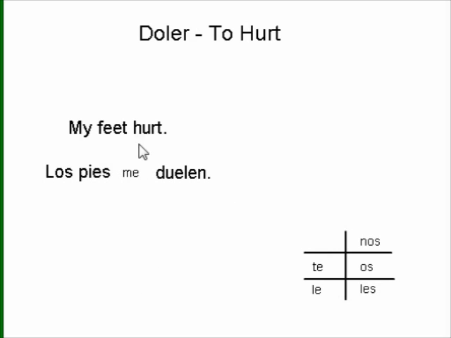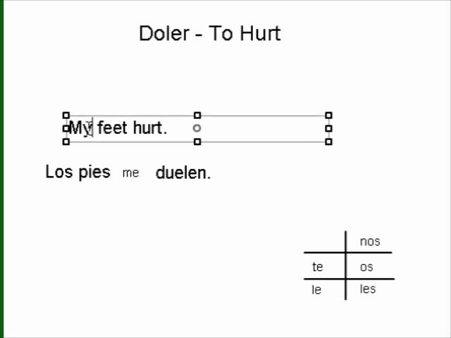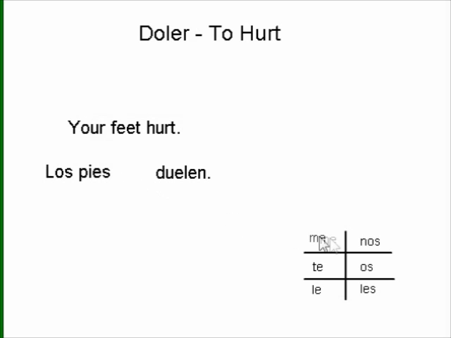But now let's change it up a little bit. Let's stick with feet. But let's say your feet hurt. In this case, feet is still our subject. We still have los pies. We still have our verb that agrees with that, duelen. But now we're talking about you, presumably two. So in that case, we would say los pies te duelen, which literally would mean the feet hurt you. If our feet hurt, we would say los pies nos duelen, the feet hurt us, and so forth.